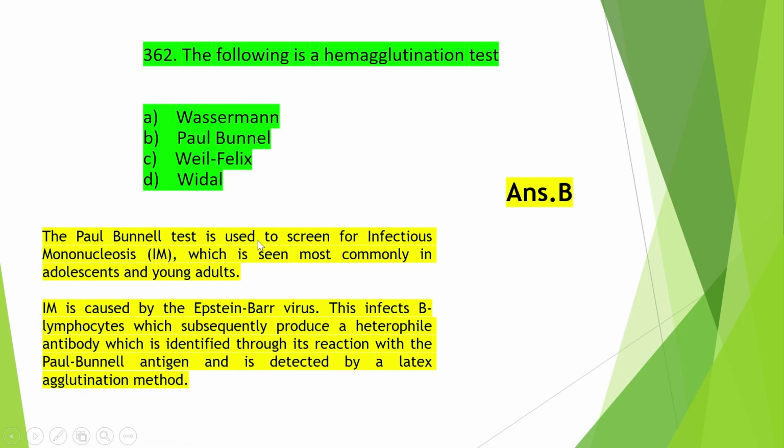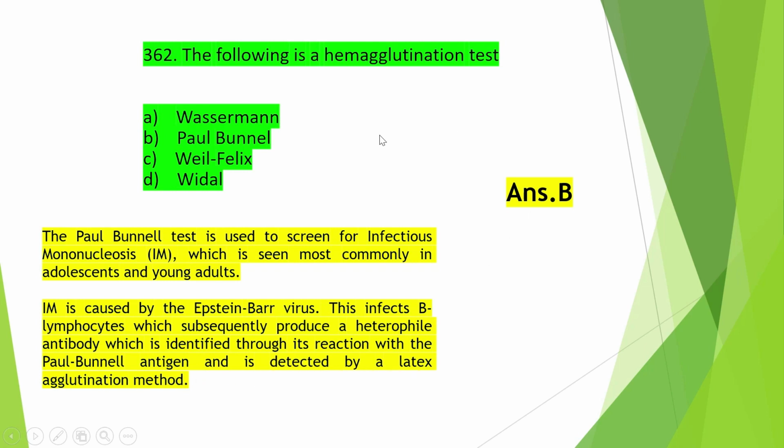And the Paul Bunnell test is used to screen for infectious mononucleosis, which is seen most commonly in adolescents and young adults. This infectious mononucleosis is caused by the Epstein-Barr virus. This infects B lymphocytes, which subsequently produce a heterophilic antibody, which is identified through its reaction with the Paul Bunnell antigen and is detected by a latex agglutination method.